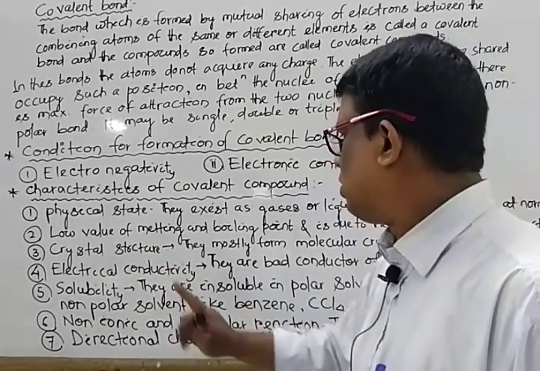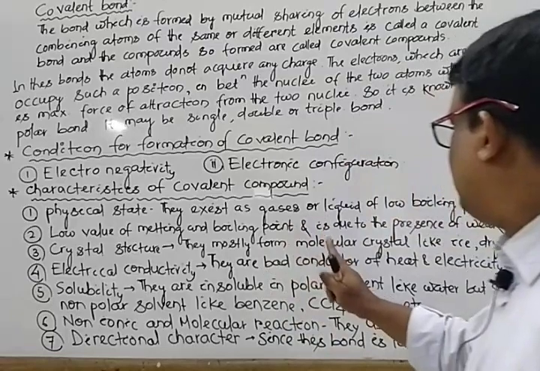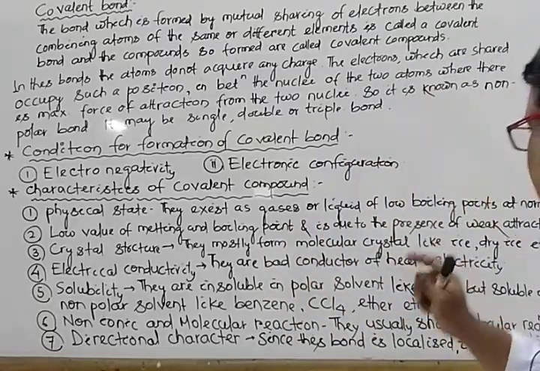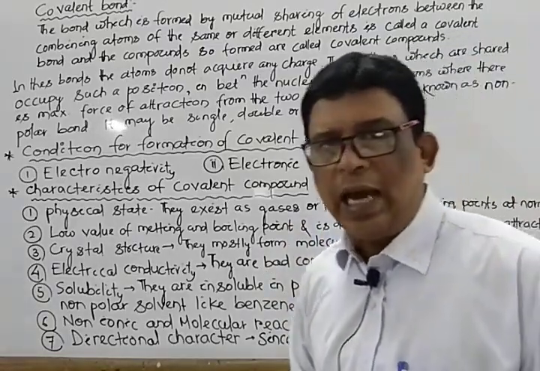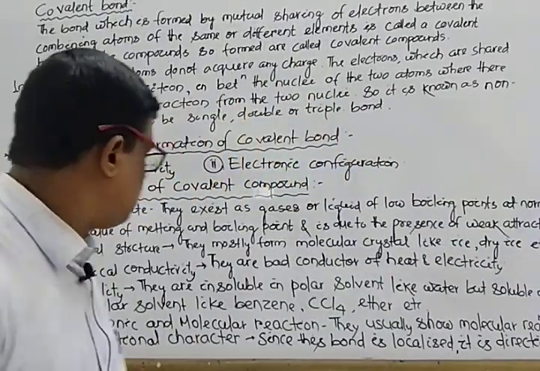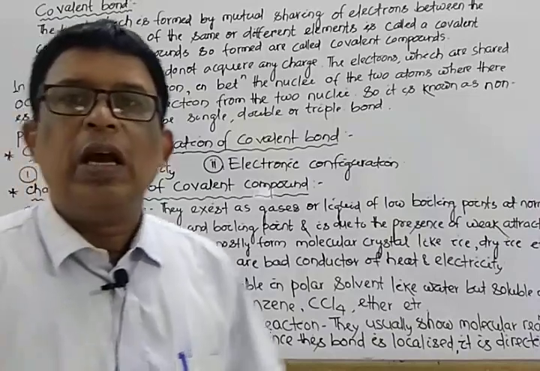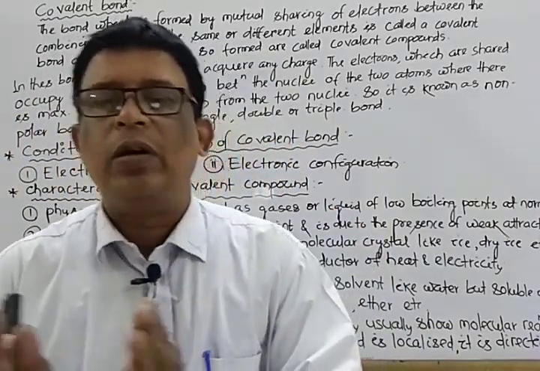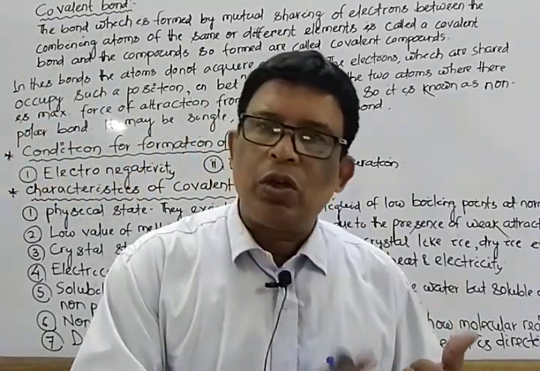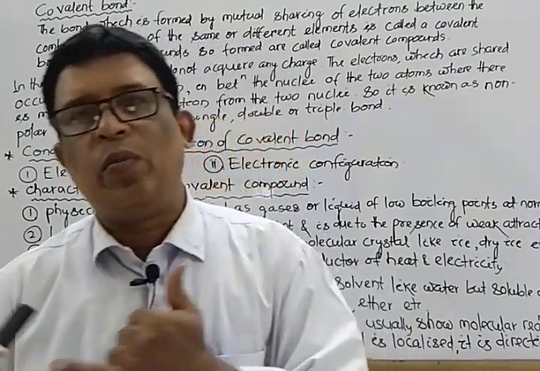Then crystal structure. They exist mostly in the form of molecular crystals like ice and dry ice. These are some examples of molecular crystal structure. Solubility, already we discussed: like dissolves like. That means if the solute is polar, it dissolves in polar solvent.